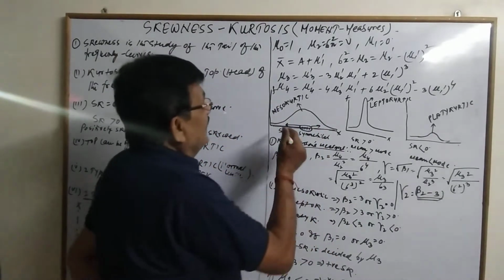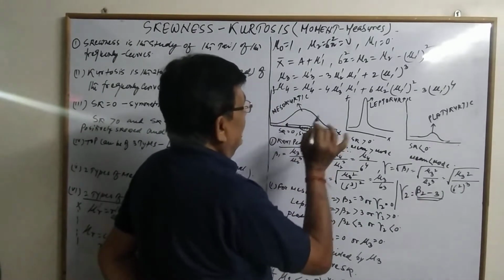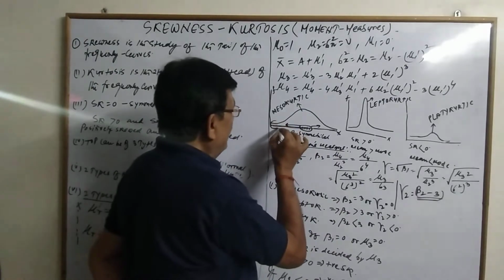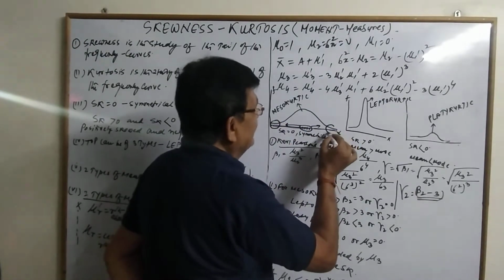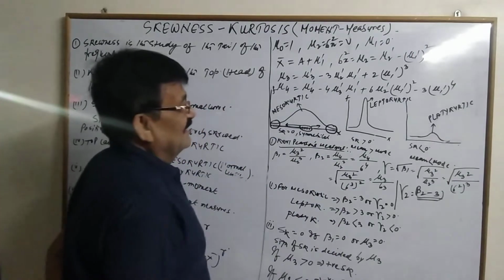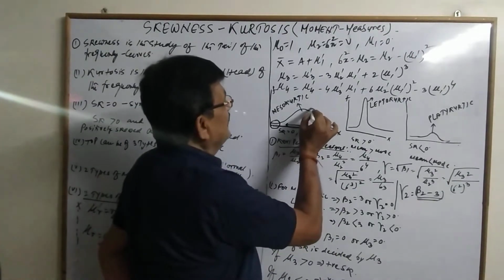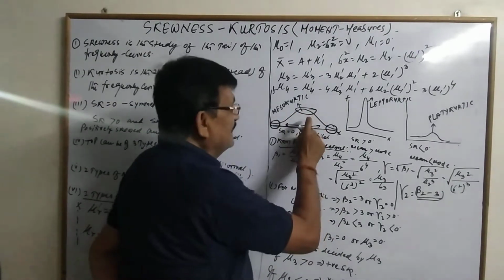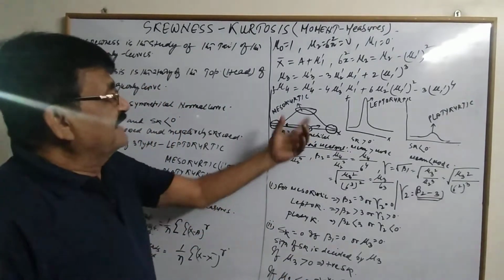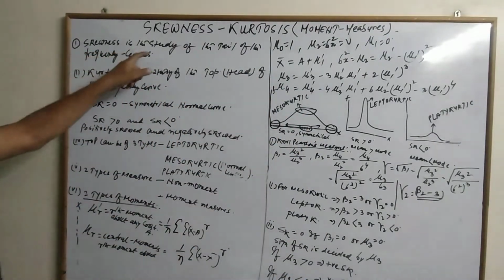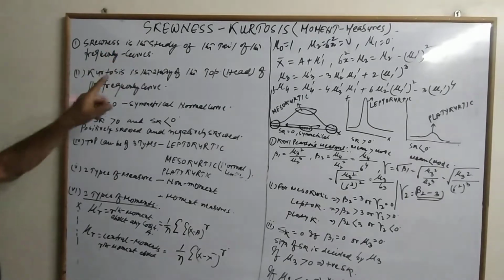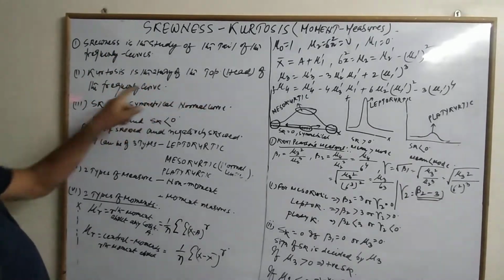So while we are investigating this frequency curve, how the tail behaves, this is skewness. And what is the behavior of the top of the curve? This is kurtosis. So skewness is the study of the tail of the frequency curve, and kurtosis is the study of the top of the frequency curve.